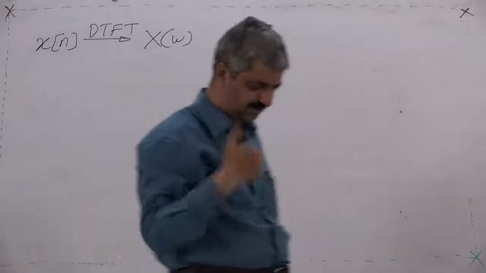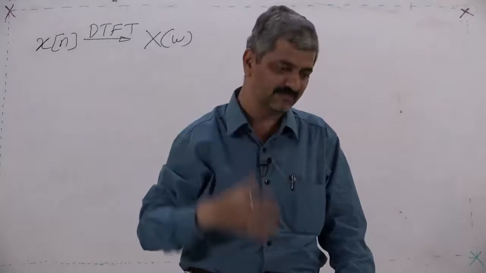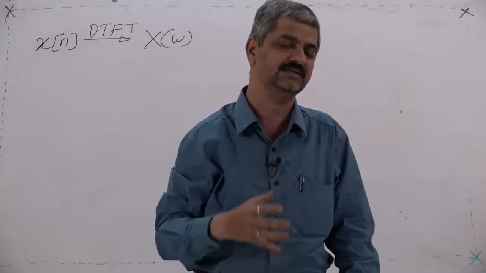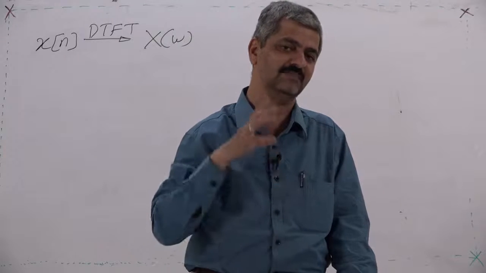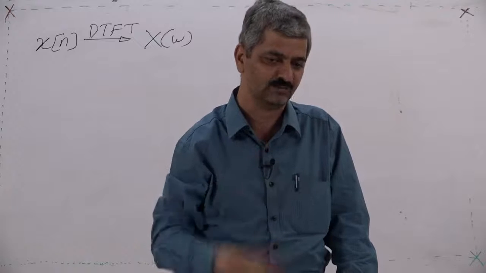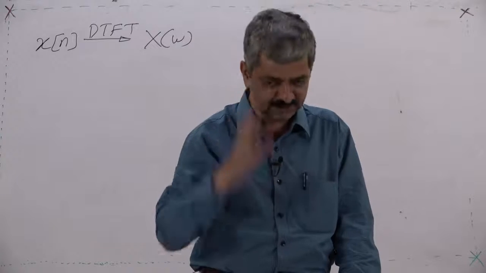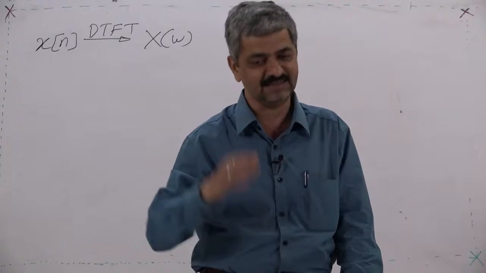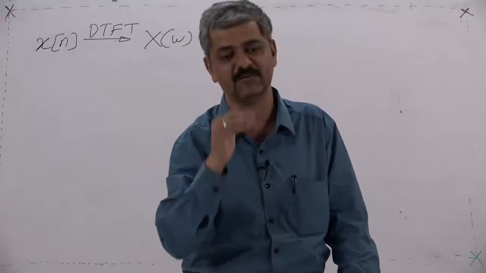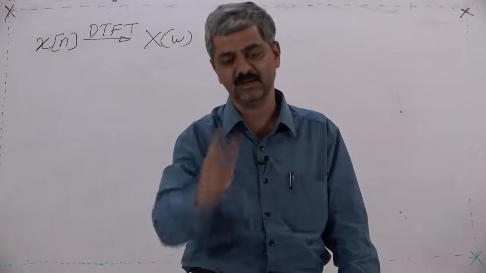Our focus of discussion is, when we get X(omega), what does it mean? X(omega) is a periodic function over a period of 2 pi, having a meaningful existence from minus pi to pi, which is the range of omega. So, for a particular omega there will be some value of X(omega), and what value X(omega) will have for various omegas, that is the nature of that X(omega) function.